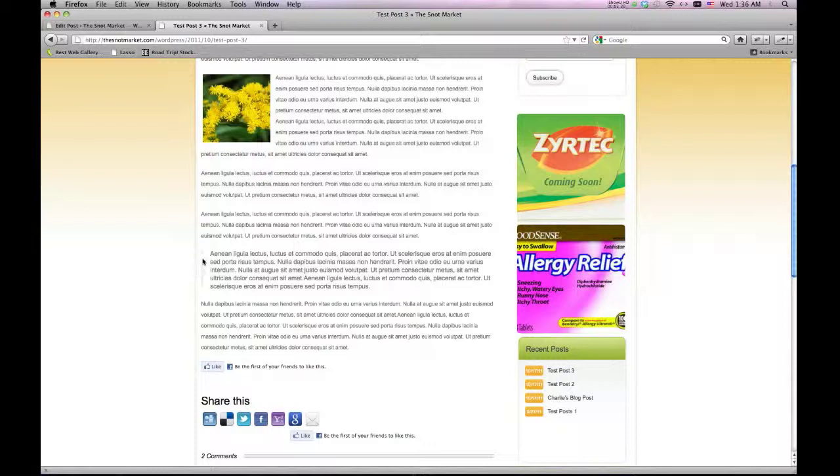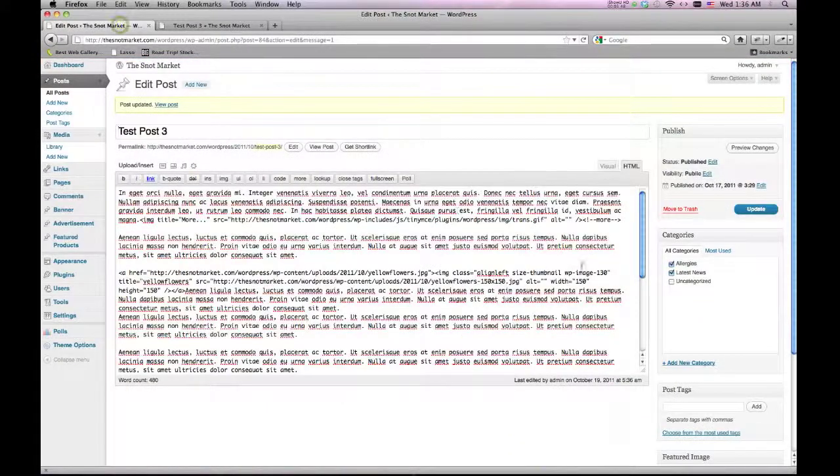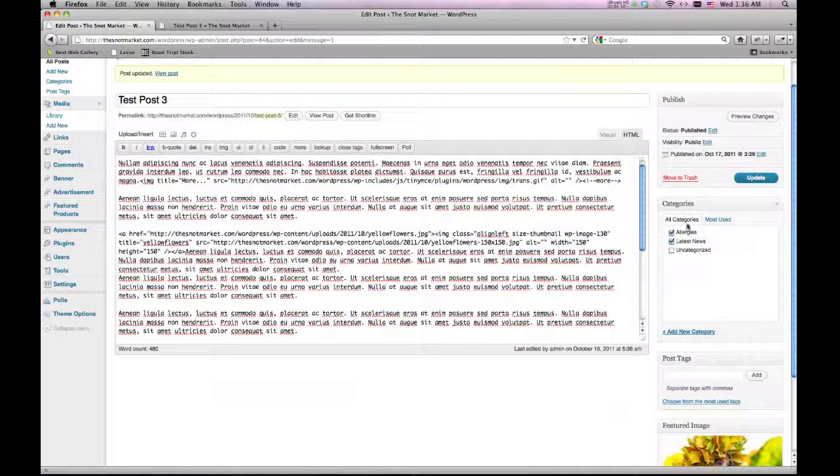Now what I'll see is a little gray line, and then this portion a little bit different, a little darker. Now it stands out. That's your basic block quote. Okay, also on the right, we're going to see categories. You want to make sure your category is selected.